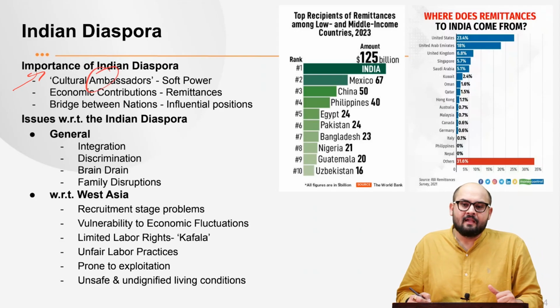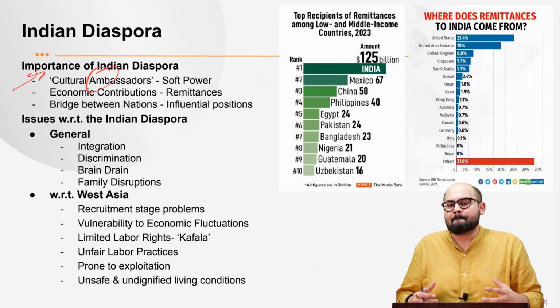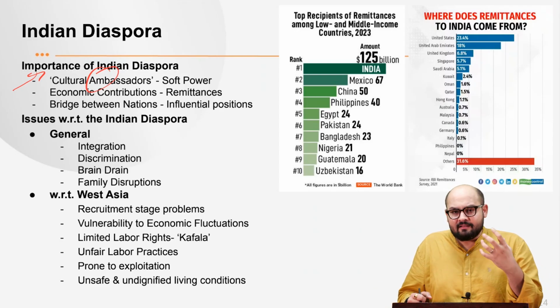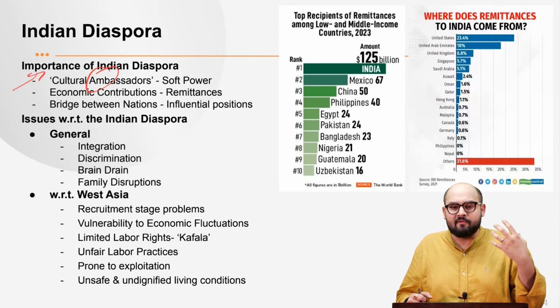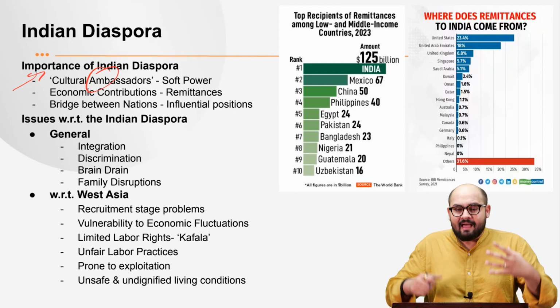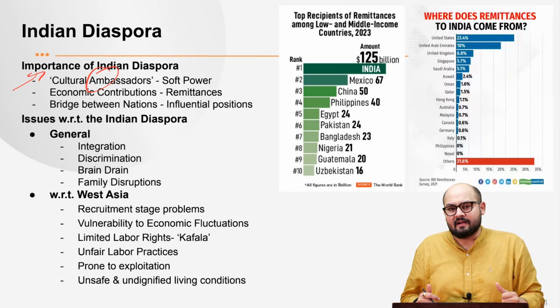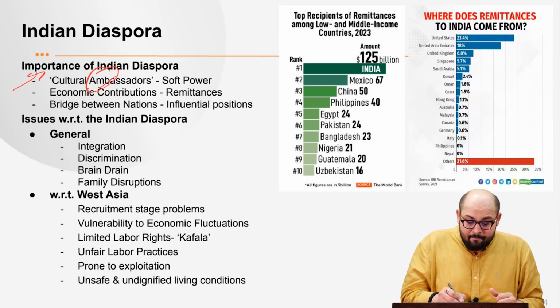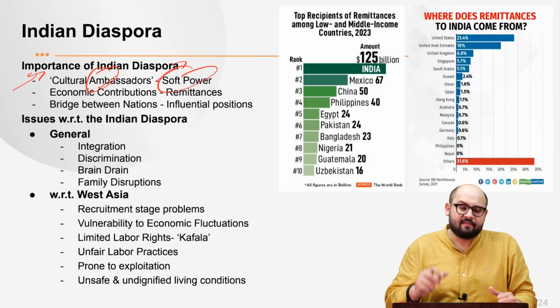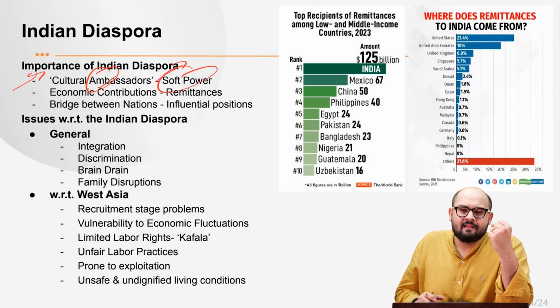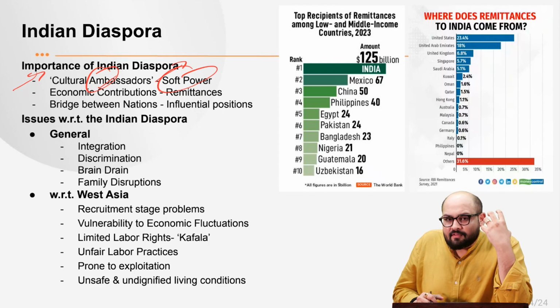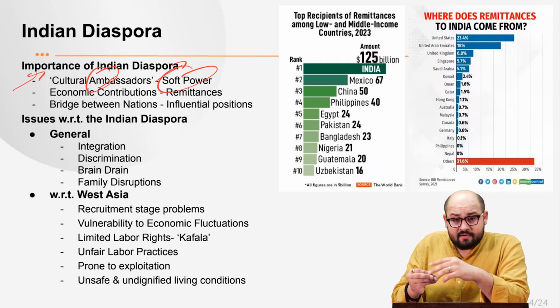What do you mean by that? See, these are the people who are spread all around the world, and they carry with themselves Indian traditions and culture in the form of food, music, languages, and that is then spread to different countries. So they are actually the ambassadors of India, right? And they promote the soft power of India. Soft power in terms of music, language, the sort of cuisines, right? So that is the first front.